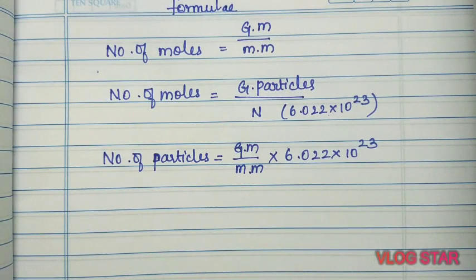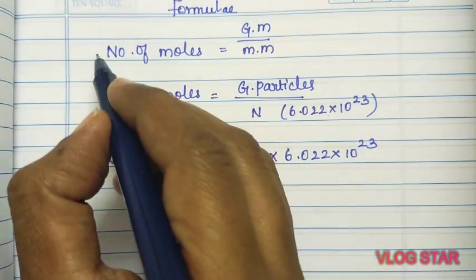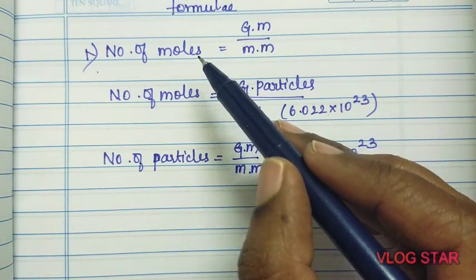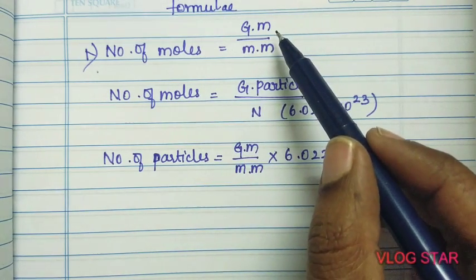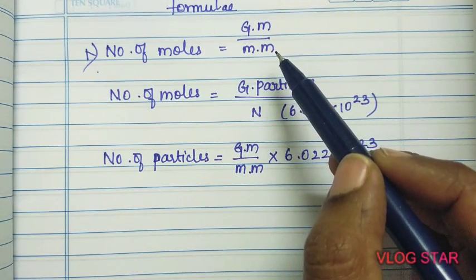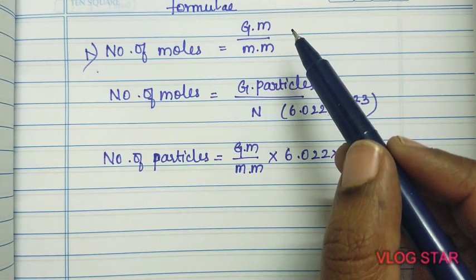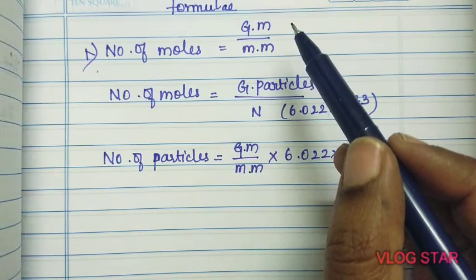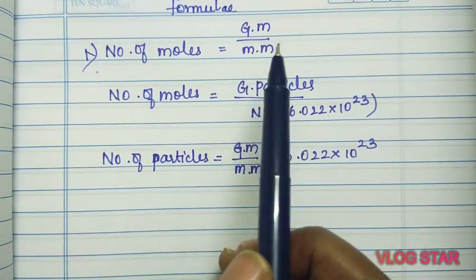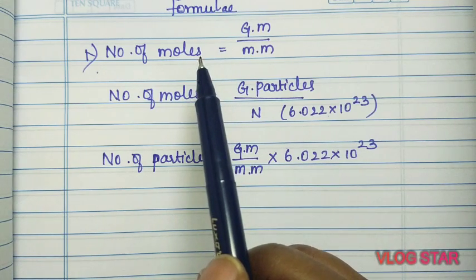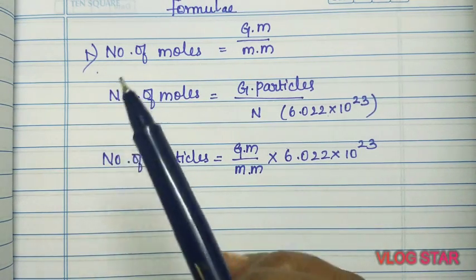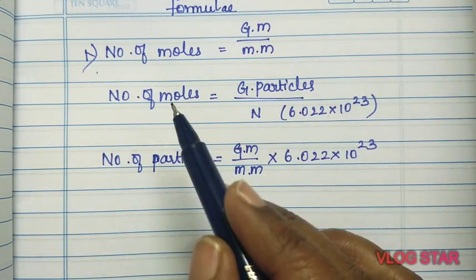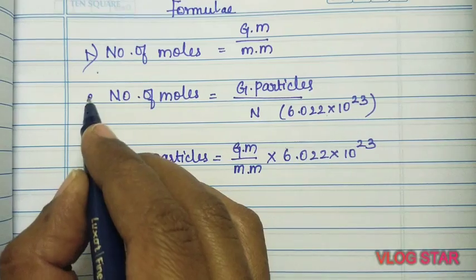So we have 3 formulas related to the mole concept. The first one is, if they give the mass and ask you the number of moles, the number of moles equals given mass by molar mass. So if they give 12 grams of carbon and ask the number of moles present, you need to use this formula. If they give the number of particles and ask you to calculate the number of moles, you need to use the second formula.